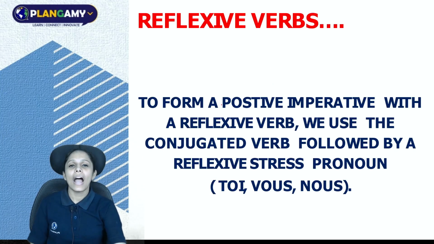Now, how to use reflexive verbs in imperative form? To form a positive imperative with a reflexive verb, we use the conjugated verb followed by a reflexive stressed pronoun. The reflexive stressed pronouns are very important. For example, tu becomes toi, vous remains vous, nous remains nous. You just have to remove the subject pronoun. You have to remove tu, nous, vous.